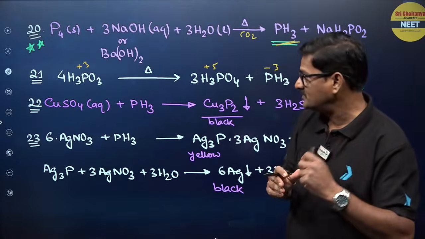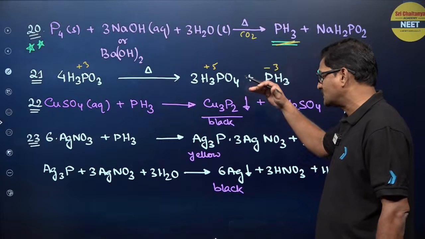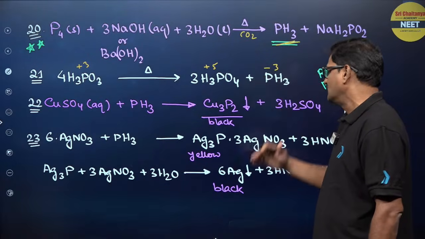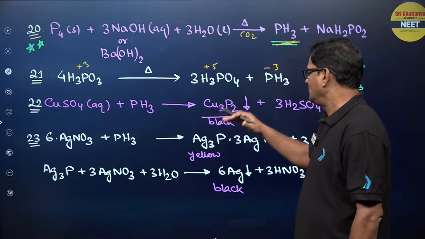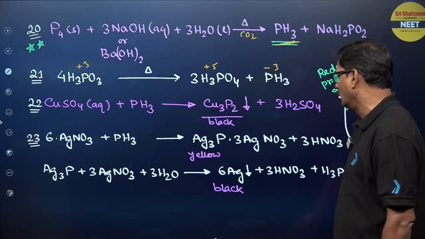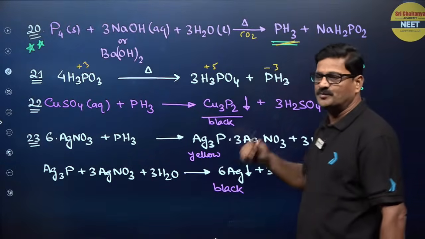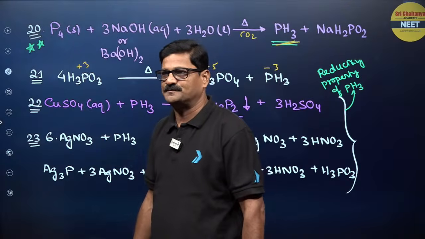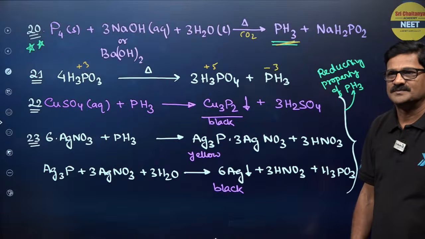H3PO3 disproportionates. Copper sulfate plus PH3 gives copper phosphide, which is black, and AgNO3 with PH3 gives silver phosphide, which is yellow. So these reactions indicate the reducing property of this phosphine. Okay.